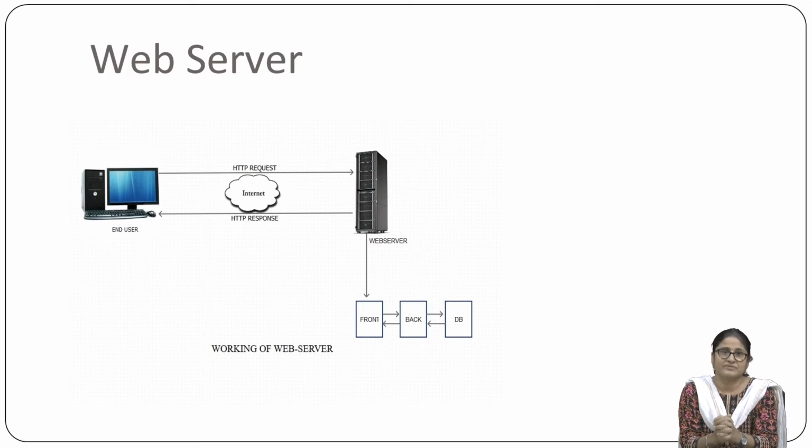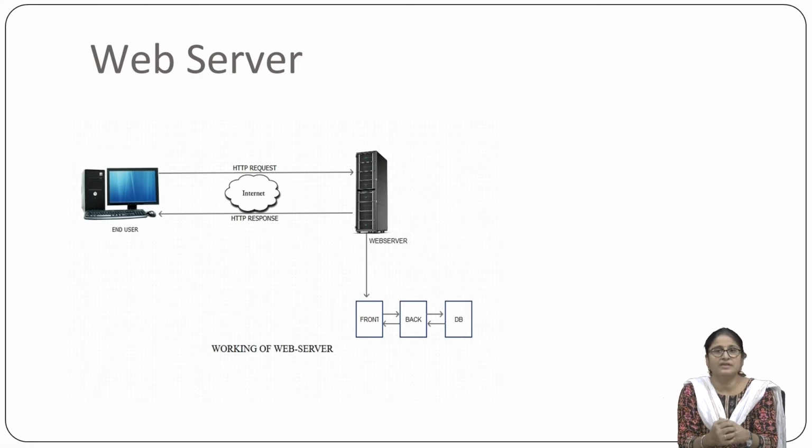What is a web server? The web server is generally a highly configured computer system which stores, processes and delivers web pages to the website.